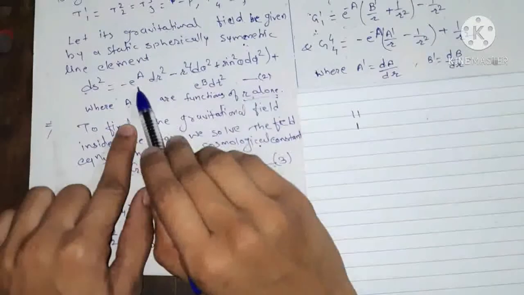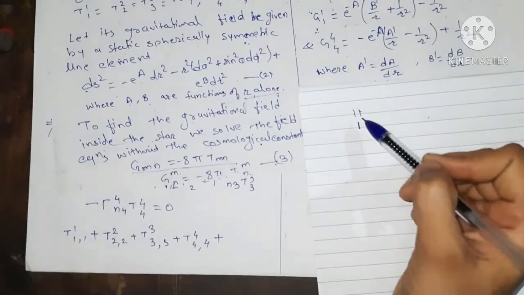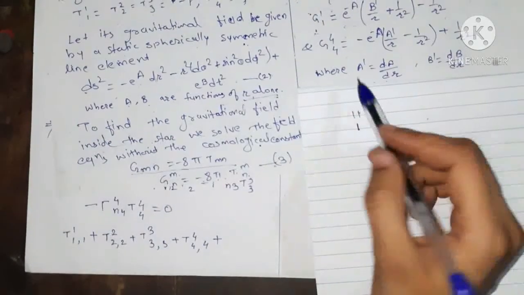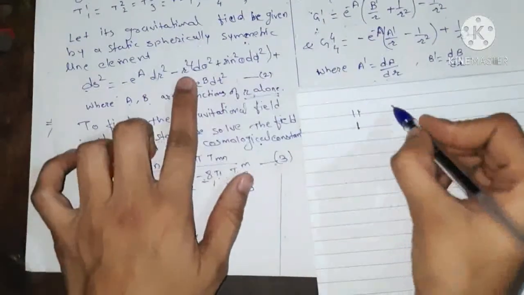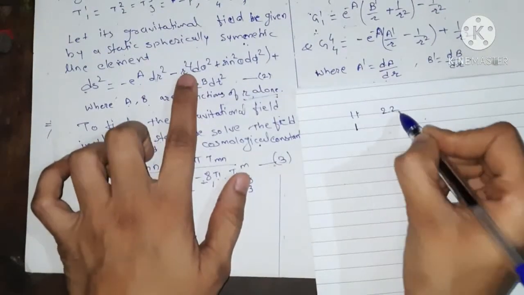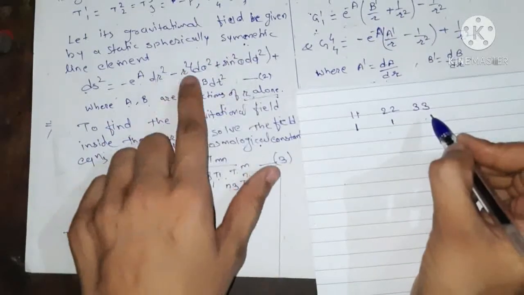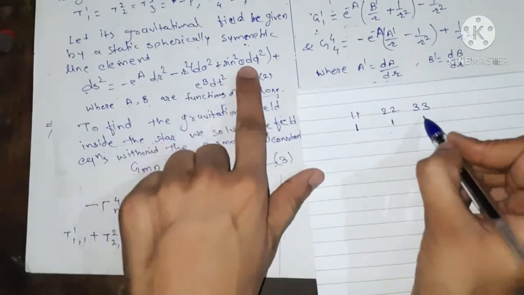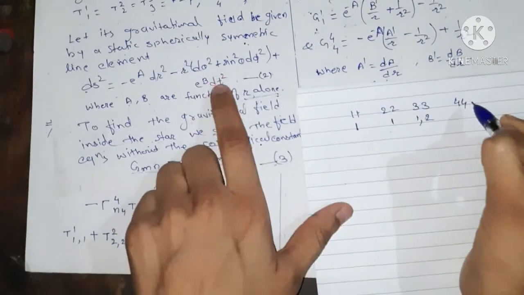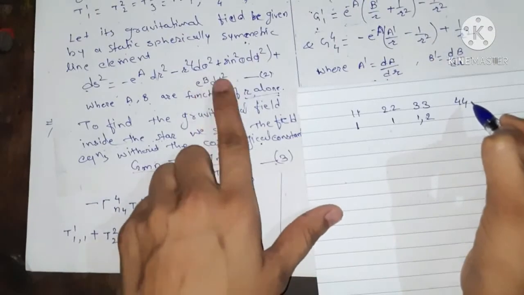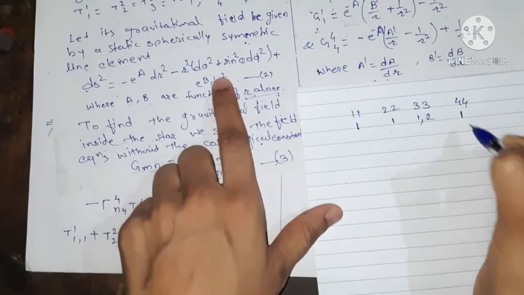So g11 depends on the R coordinate. g22 is the coefficient of d theta square, so it is minus R square, and therefore g22 depends on 1 only. g33 depends on 1, that is the R coordinate, and the theta coordinate, so 1 comma 2. And g44, the coefficient of dt square, is e to the power b, and this g44 depends on the R coordinate, so on 1.